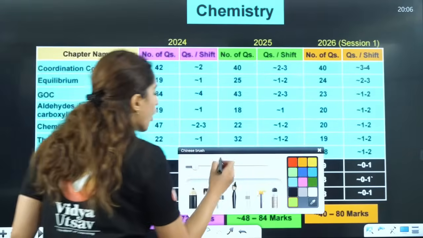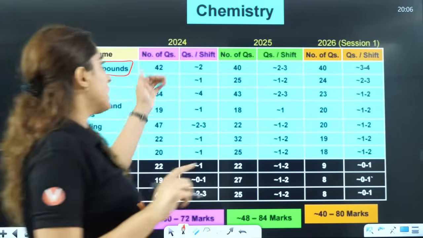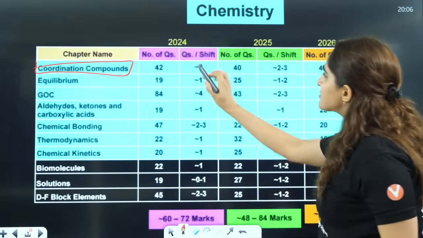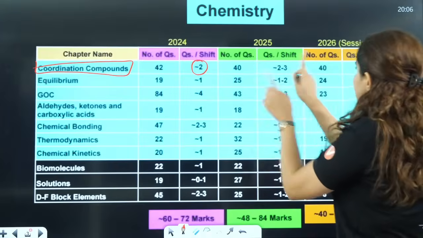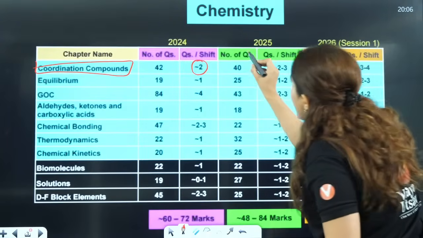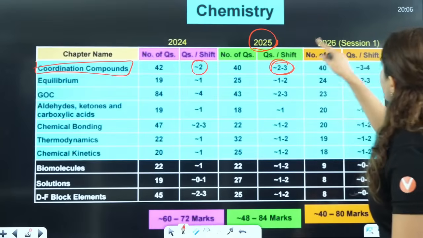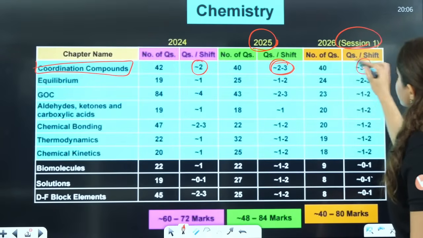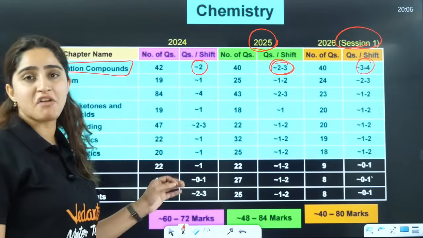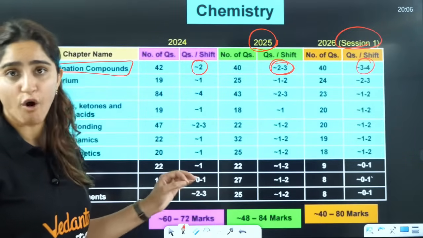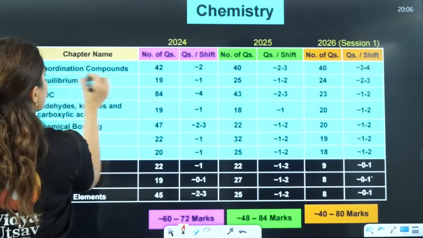First is coordination chemistry. The number of questions he asked in 2024 per shift is 2, and it is increasing. In 2025 he asked 2 to 3 questions from here, and in 2026 session 1 he asked 3 to 4 questions. In your first and second shift as well, he asked questions from here. That is why coordination chemistry is the most important one for you.